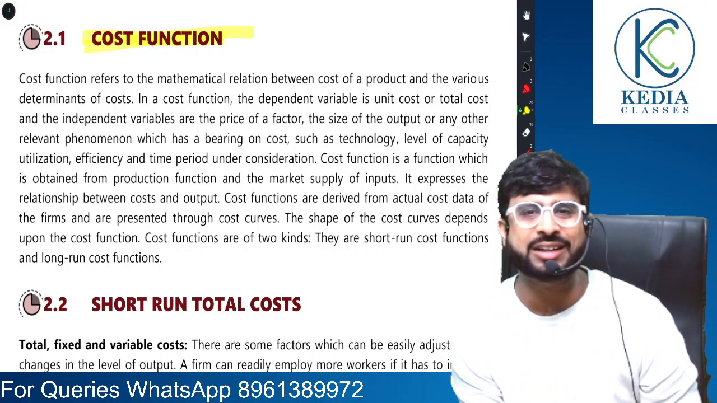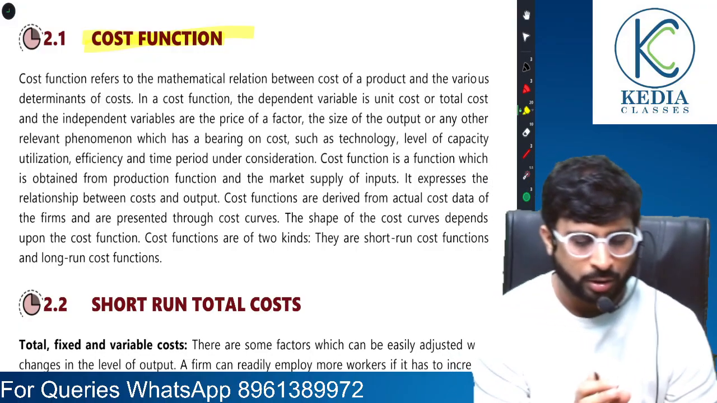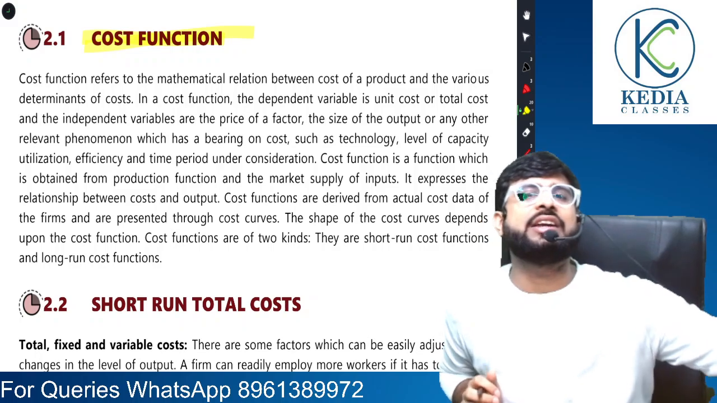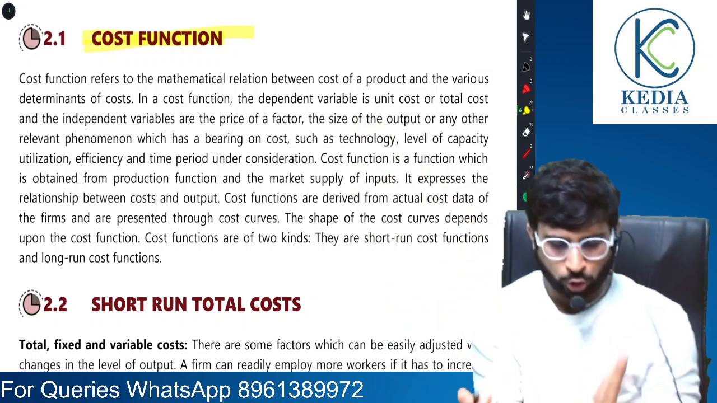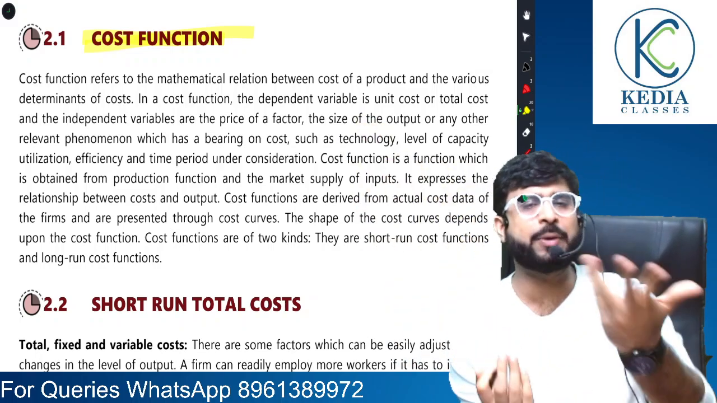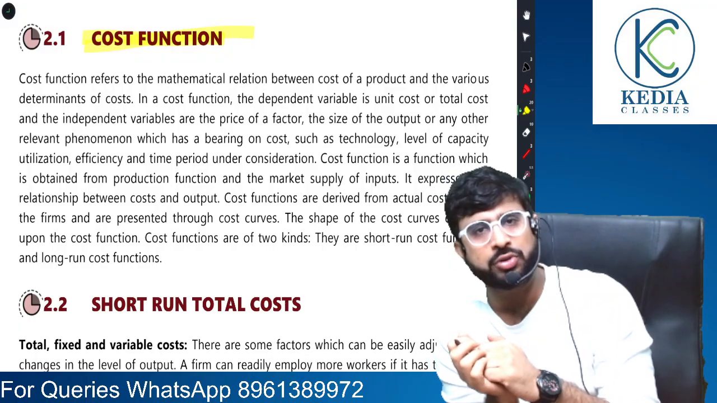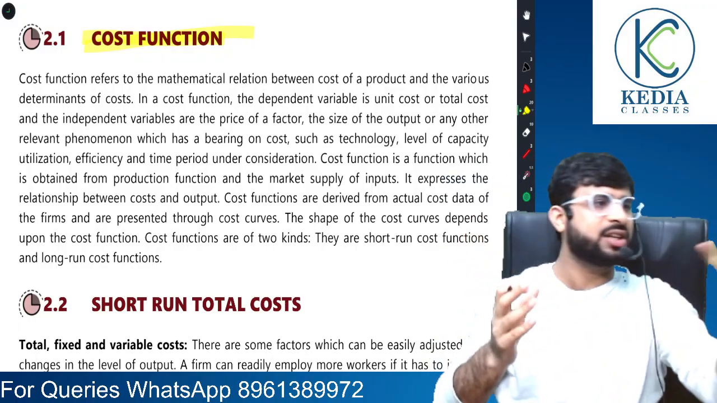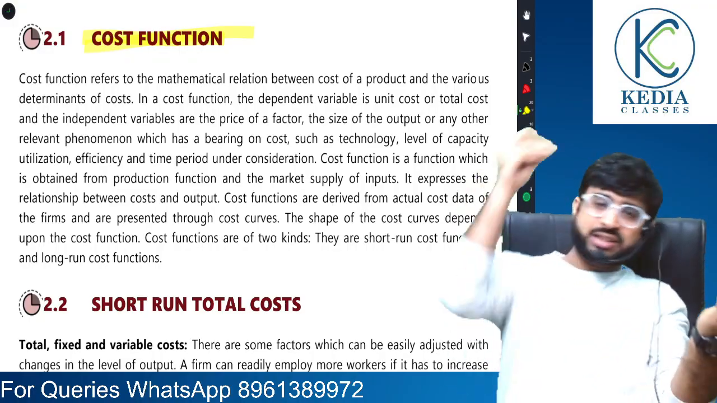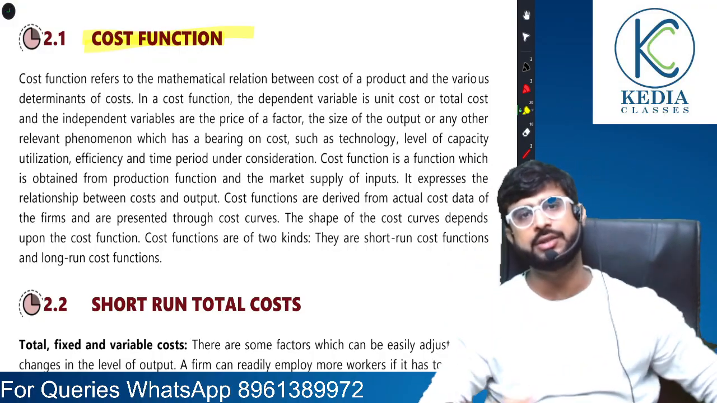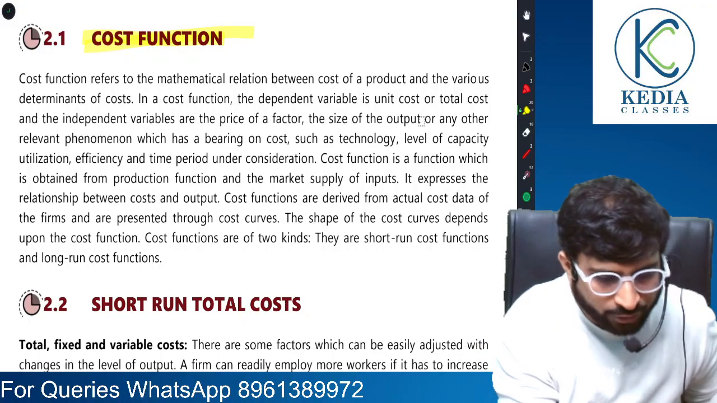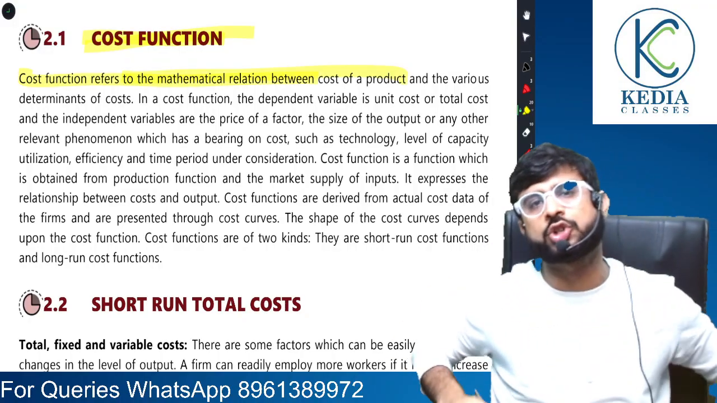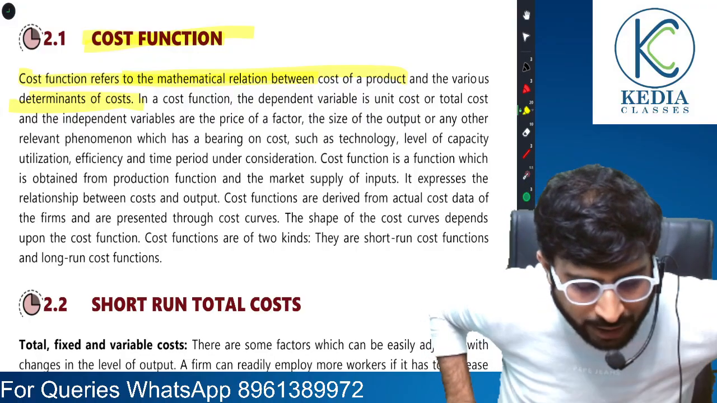It's nothing but a functional relationship between, I have told you in economics, whenever you see the word function, it is the relation between input and output. So, total cost incurred depends on so many things: the technology I am using, the rent that I am paying, the salary that I am paying. So, the relationship between total cost and the factors affecting total cost is cost function. Cost function refers to the relationship between cost of a product and the various factors affecting the cost of the product. Exactly what I mentioned.